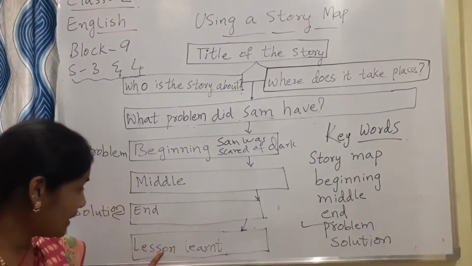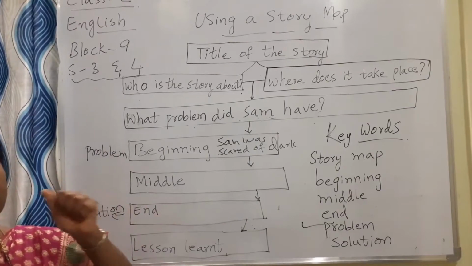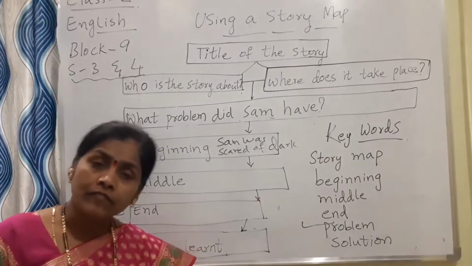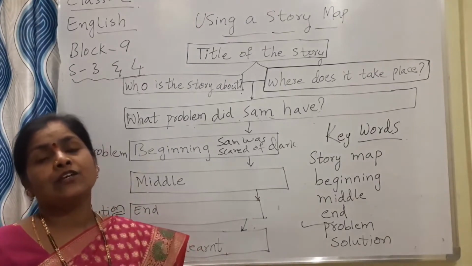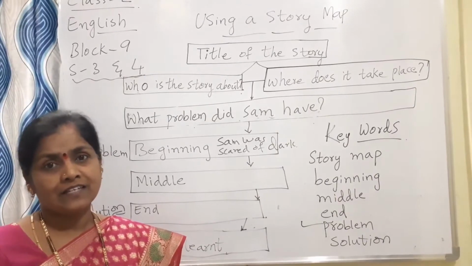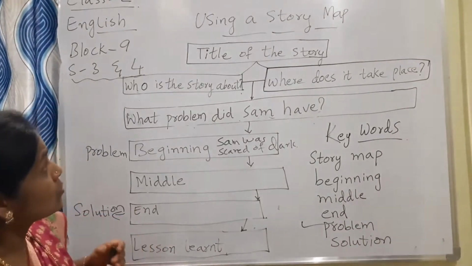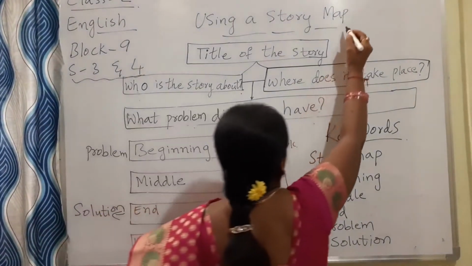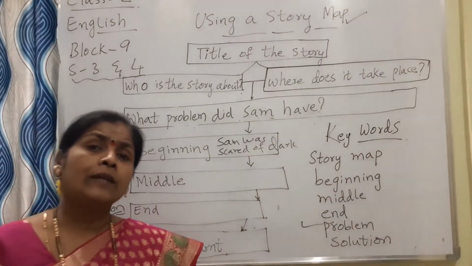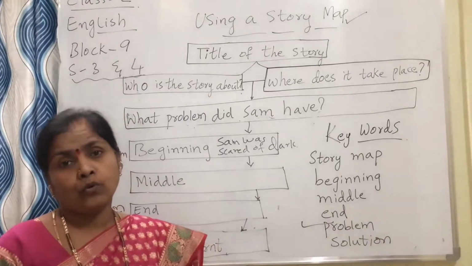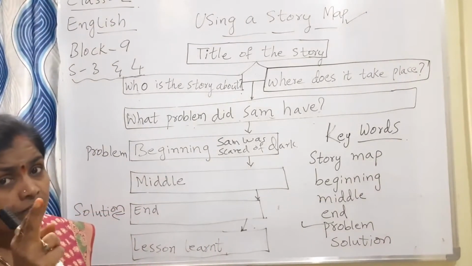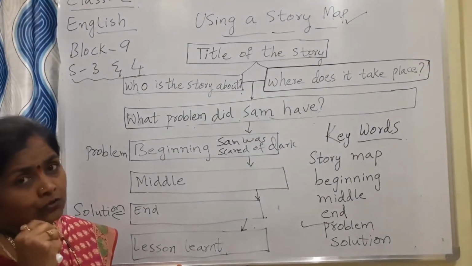So what is the lesson learned? That is, the moral of the story. What is the moral of the story? For every problem there is a solution. So using this story map, you can write a story, you can make a story of your own. One day I was telling you about the lion and the fox story also.